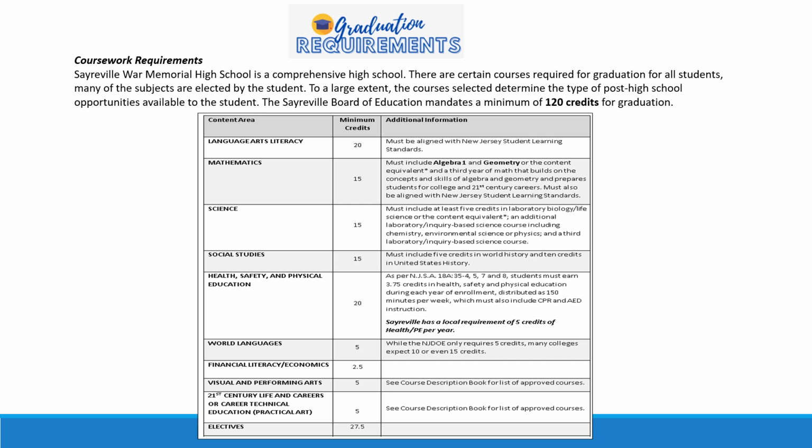2.5 credits in financial literacy in the social studies department, and then 5 credits in each the visual and performing arts and the 21st century life and careers or career technical ed practical arts. So that's 10 full credits in the arts. That leaves room for additional credits for you to take perhaps a 4th year of math, a 4th year of science, and so on, but for a grand total of 120 credits.